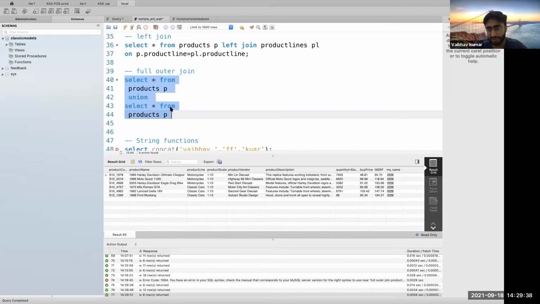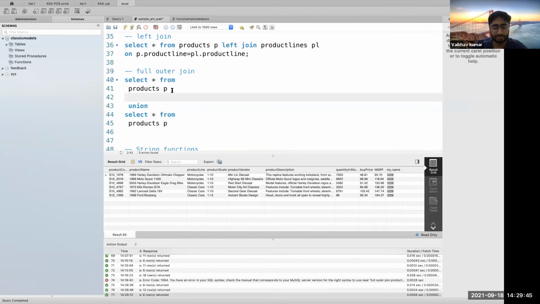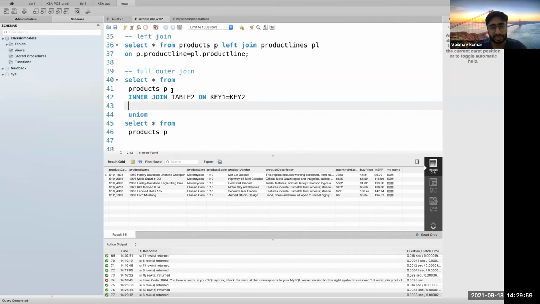The ones that fall under union could be, suppose, this table joined with, say, an inner join with some table 2 on key 1 equal to key 2, and then this thing along with this thing, where you want to use your union.